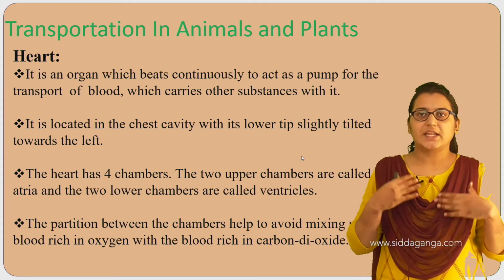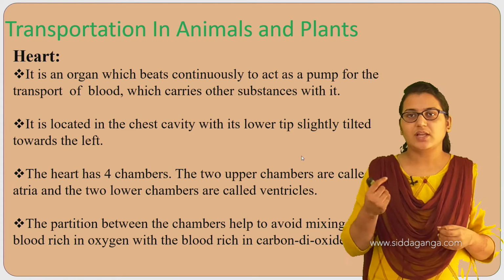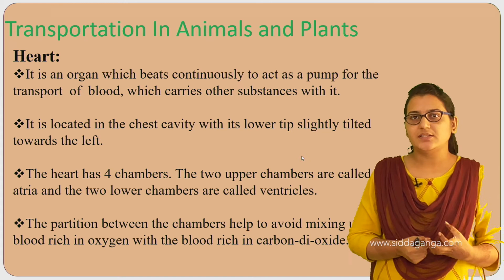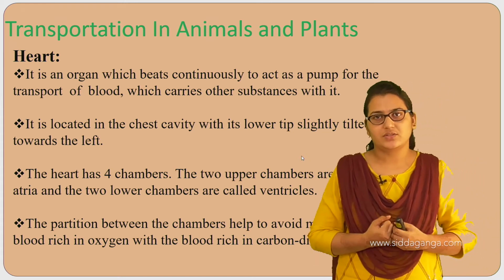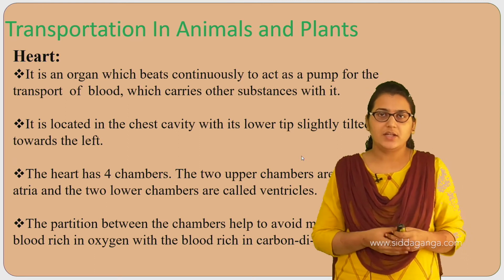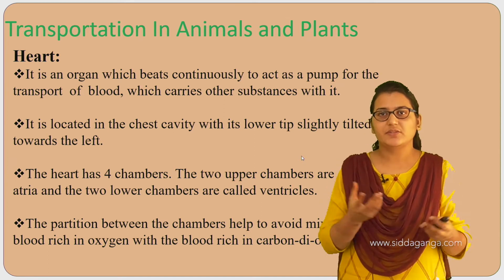When we inhale the atmospheric air, that oxygen gets mixed with the blood, because blood contains the pigment hemoglobin, which attracts the oxygen. So this blood contains oxygen, that is the pure blood. It also contains carbon dioxide, the waste produced from the different cells.